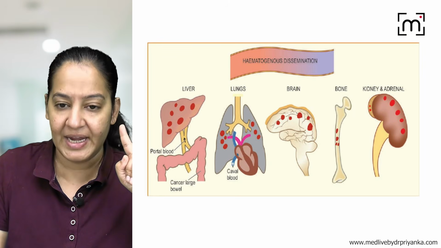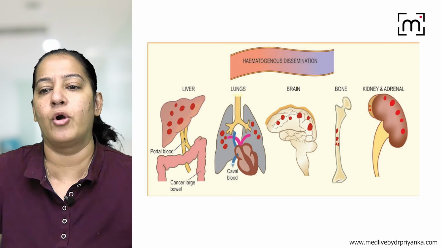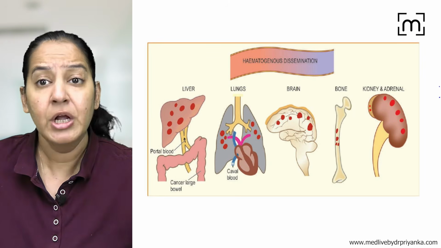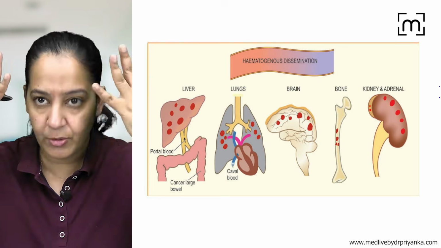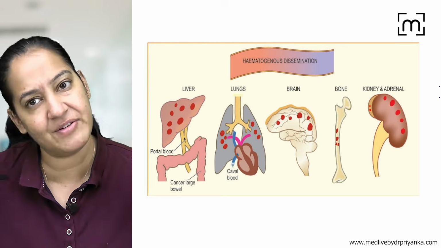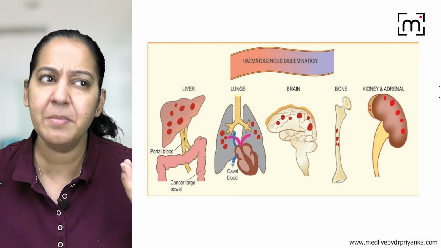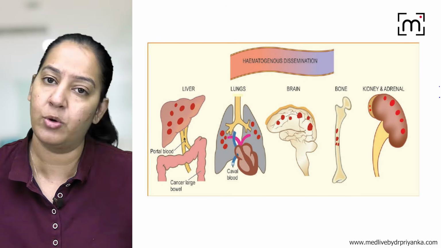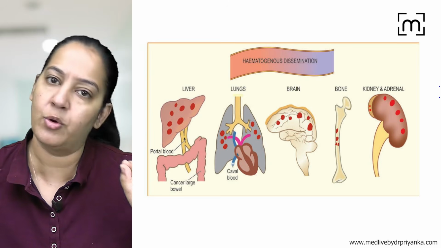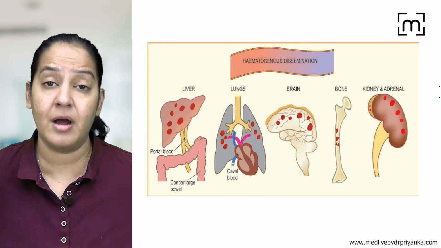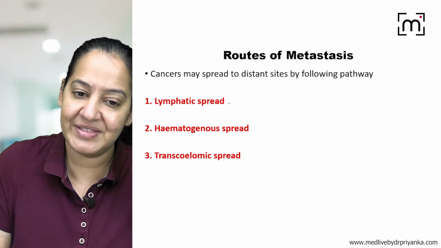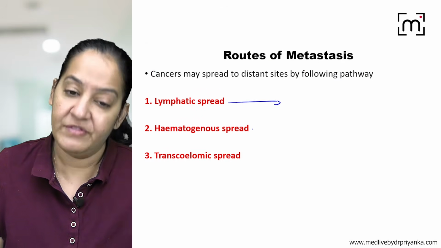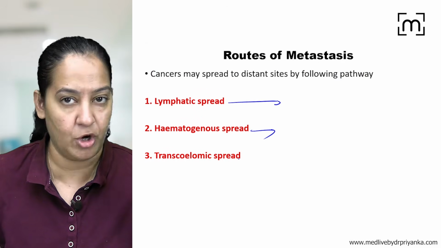Apart from that, brain can be involved, bone can be involved, kidney, adrenal can be involved. You can see multiple secondaries via the hematogenous route. Blood is going everywhere in the body, so via blood, they can reach any organ. But technically, most commonly the GIT tumors will go to the liver and other tumors will go to the lung. So liver followed by lung are the two most commonly involved organs in hematogenous spread. So we have seen the important points in lymphatic spread, and the important points in the hematogenous or blood spread.